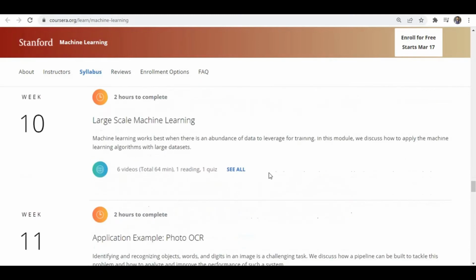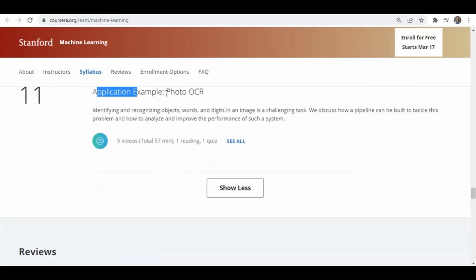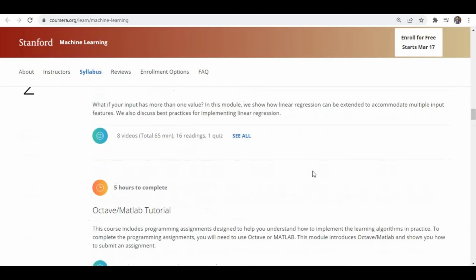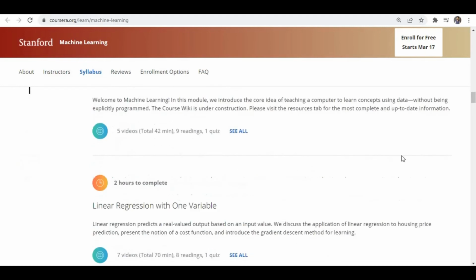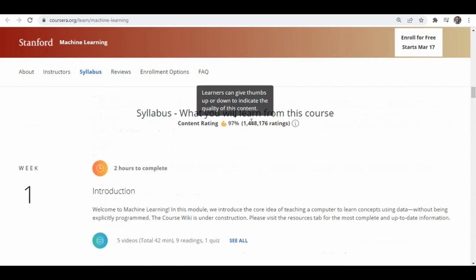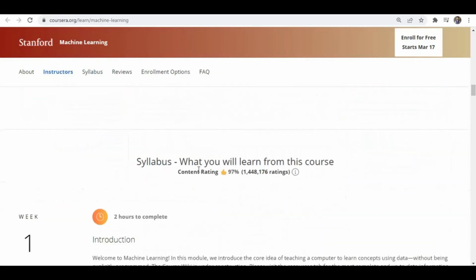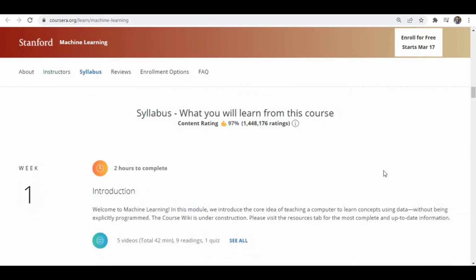recommender systems, right? And large scale machine learning, and an application example like OCR, optical character recognition. It's an application of this, right? So if you are a complete beginner, if you're just starting with ML, you can go with this course. And again, I'm not including statistics as well as other courses here. I will create another video for that. But if you want to go with machine learning, it's definitely good to go with this course.